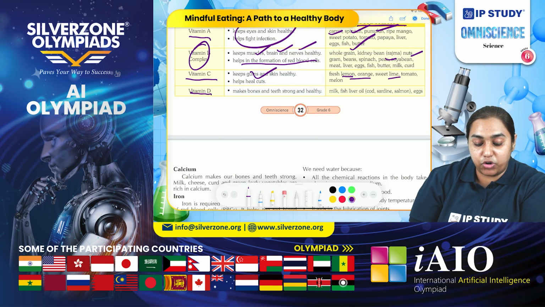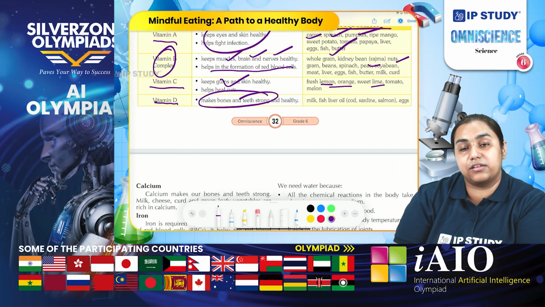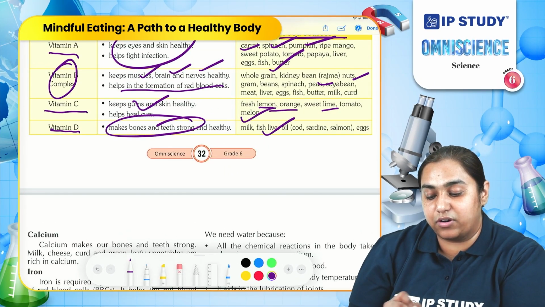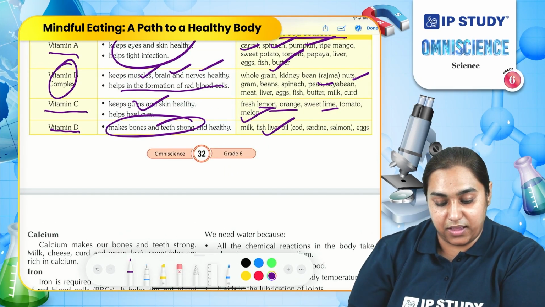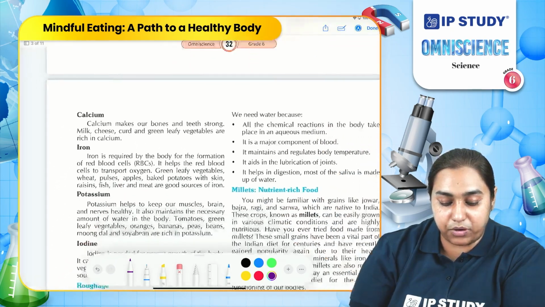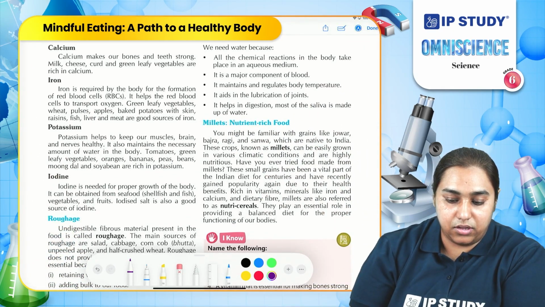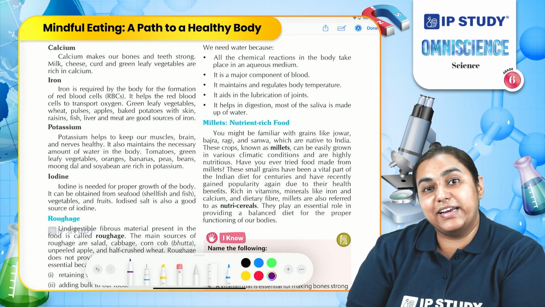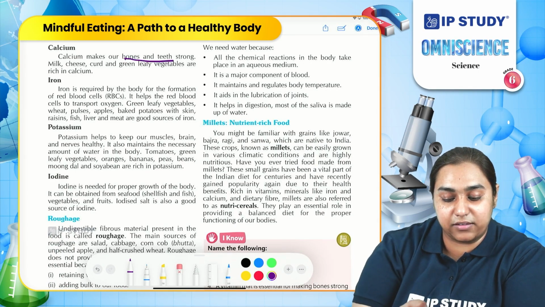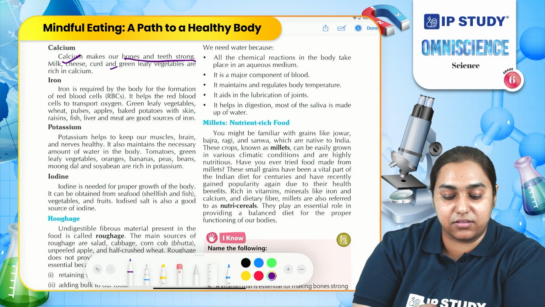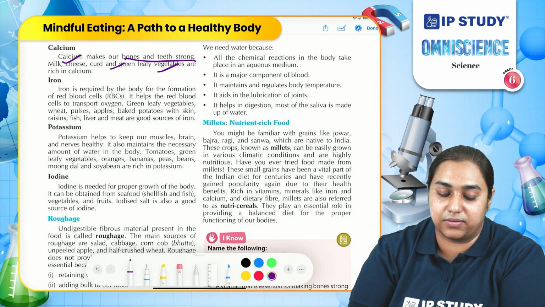Vitamin D is required to make our bones and teeth strong. We obtain it from milk and fish liver oil. Let us now go through some important minerals. You already know that we need calcium to keep our bones and teeth strong. Some common sources of calcium are milk, cheese, curd and green leafy vegetables.